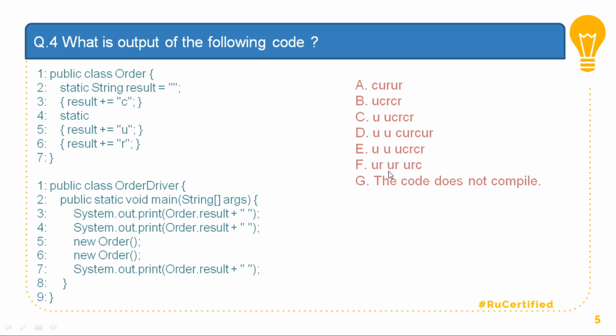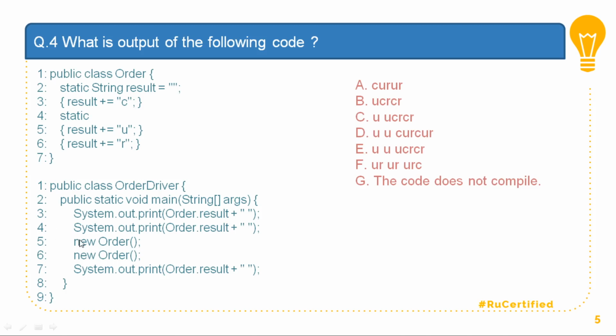One way to understand the concept better is to remove the outputs where u is not there. So I'm now left with b, c, d, e, f. A and g are already gone. Then I'm again printing Order.result, and this would print u again. So even this u is correct. Now c will be b, because c is present in option b, so b is wrong now. So I'm left with c, d, and only c and d, because the second option will be u, u, u. So it will be c, d, and e.